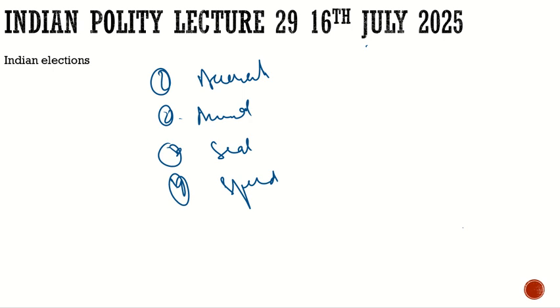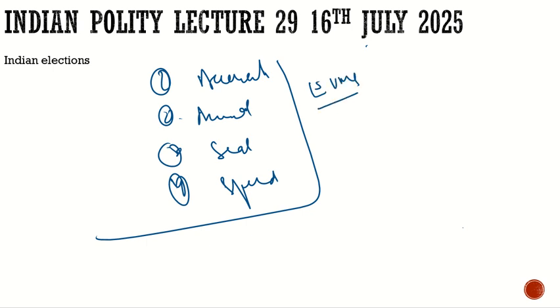So earlier what we used to follow was ballot papers. Now they have been replaced by EVMs. First it was used in a constituency in Kerala, but it was made unconstitutional. Eventually it was recognized by the Representation of People's Act. Then since 2004, only EVMs are used.